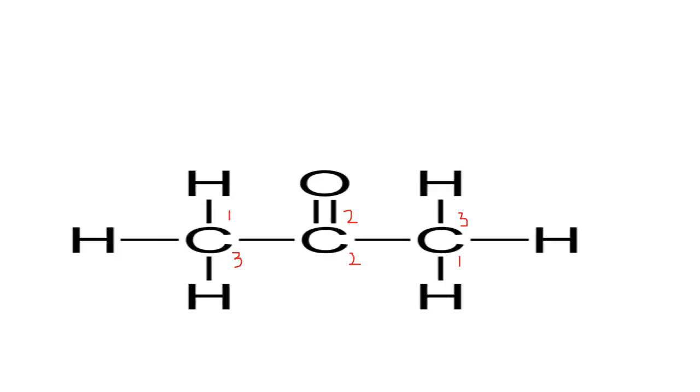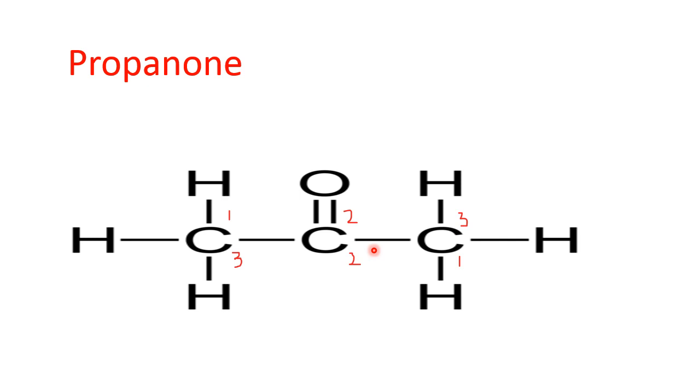Number the longest carbon chain from left as well as from right. Now we know that there are 3 carbon atoms, and for 3 carbon atoms we use the word prop. But here we have an oxygen, C double bond O, which is representing a ketonic group.